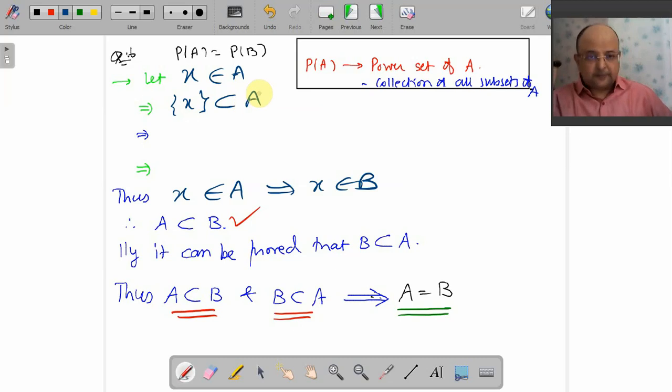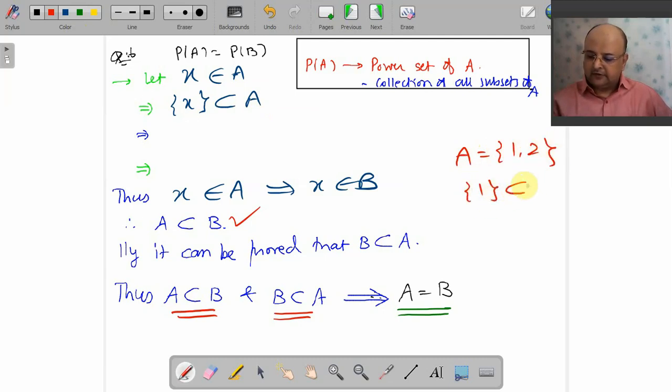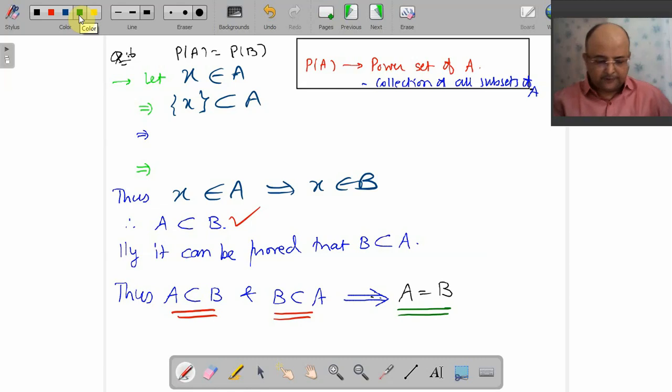Let me give you an example. Suppose your A is {1, 2}. Can I say that the set {1} is a subset of A? Yes, of course. In the same way, if X belongs to A, can't we say that the singleton set {X} is a subset of A? Okay.